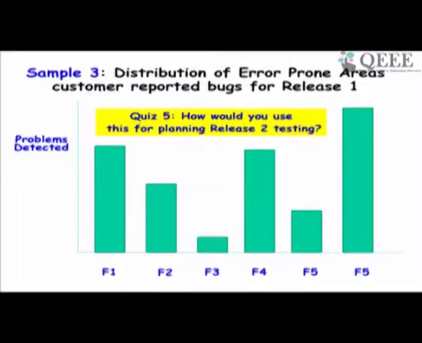Now let's assume that there are many functionalities of our system, and the number of bugs per function is different. Function 1 had some number of bugs, F2, F3 had hardly any bugs, F5 had the maximum number of bugs. So how do we plan testing? Of course, we have to put more effort into testing the functionality that had more bugs. In release 2 of the software we must put more effort on F5.